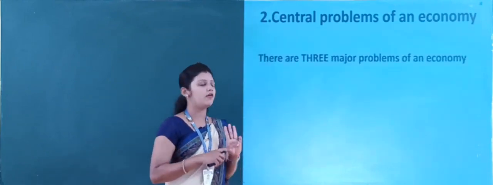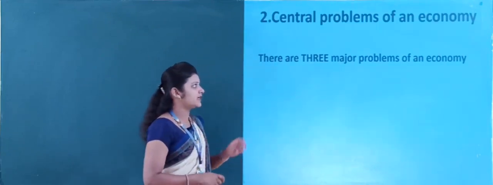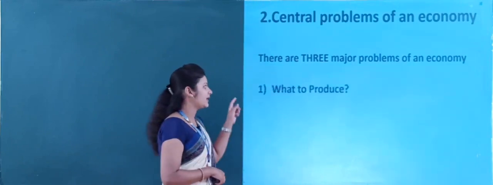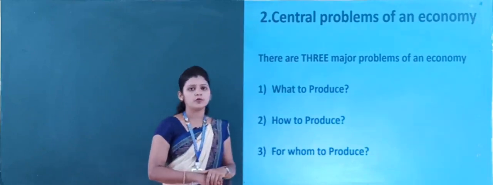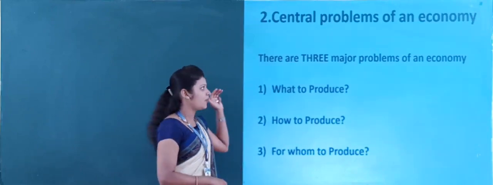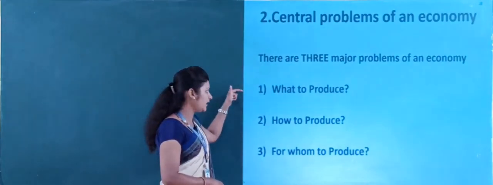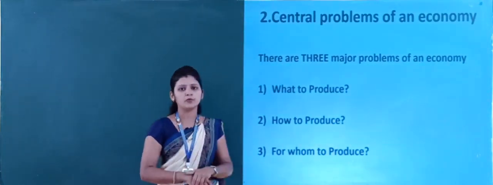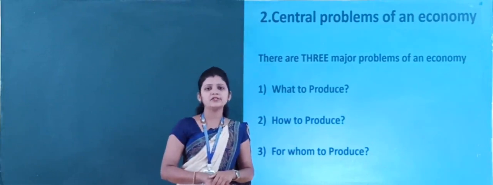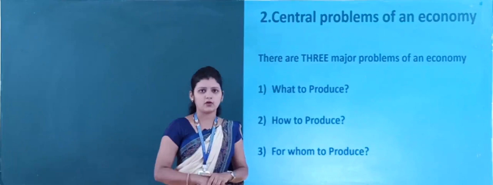Here there are three major central problems of an economy. In that, the first one is what to produce, then how to produce, and for whom to produce. Now we are going to study these three major central problems of an economy in detail.